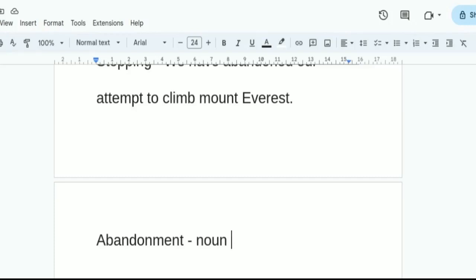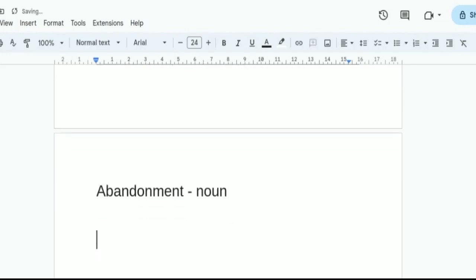We can use abandon as a verb in two ways, either leaving or stopping, and we can have abandoned as an adjective, and finally we have abandonment, which is a noun. We can also use it as a phrasal verb.